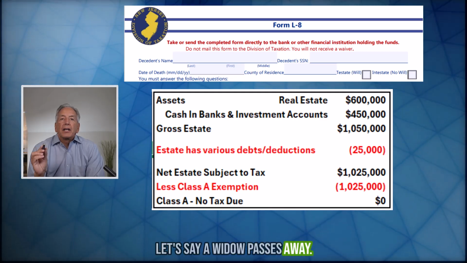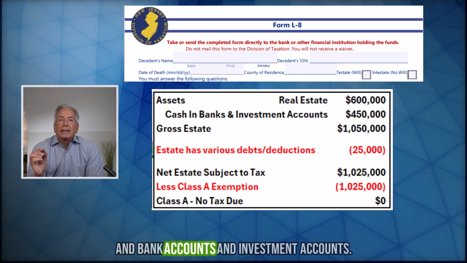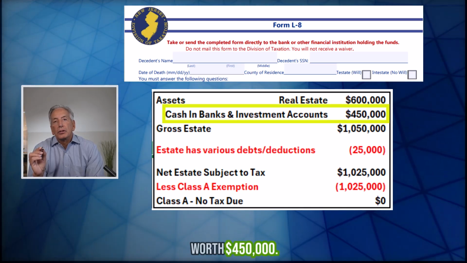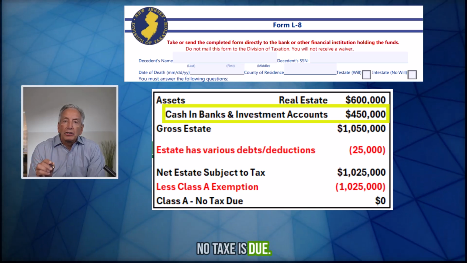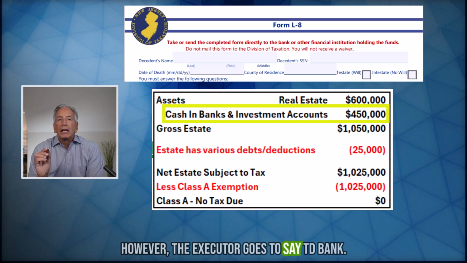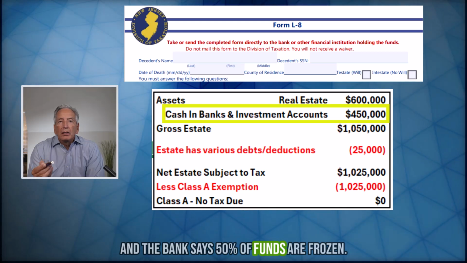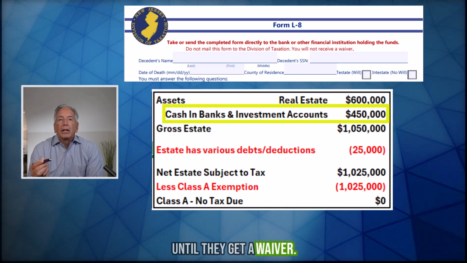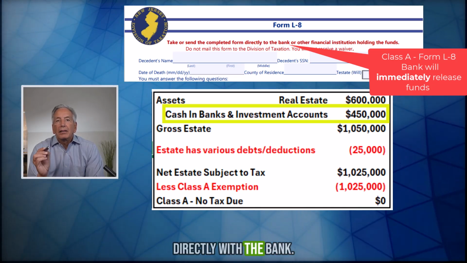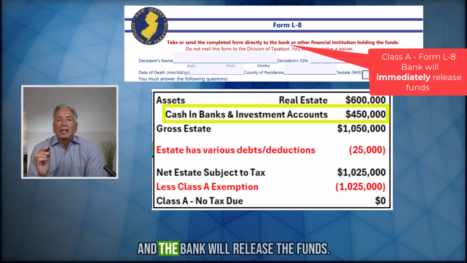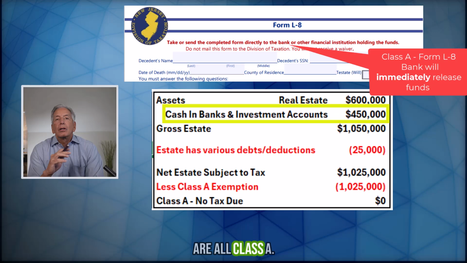Let's say the widow passes away and leaves everything to her children: a house worth $600,000 and bank accounts and investment accounts worth $450,000. All Class A, no taxes due. No taxes due, however, the executor goes to, say, TD Bank or Merrill Lynch to transfer funds, and the bank says 50% of the funds are frozen until they get a waiver. The executor is allowed to file Form L8 directly with the bank together with documentation, and the bank will release the funds if the beneficiaries receiving the funds are all Class A.